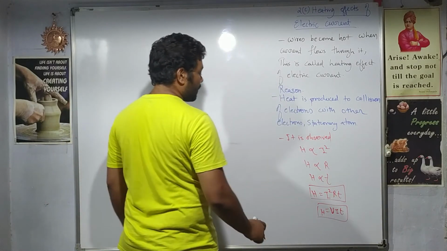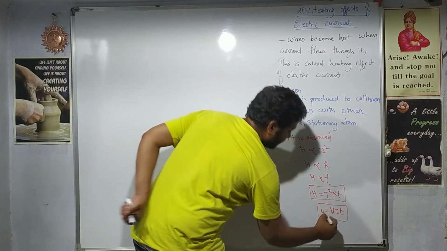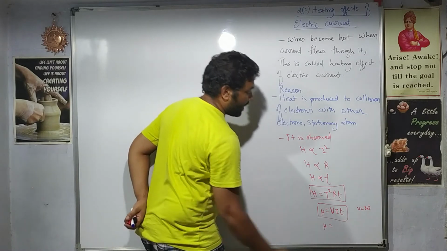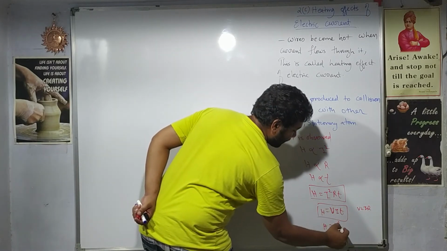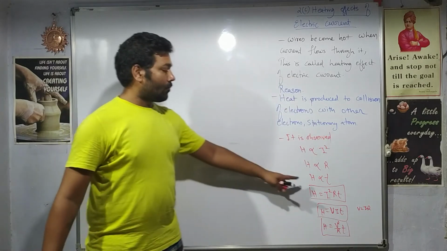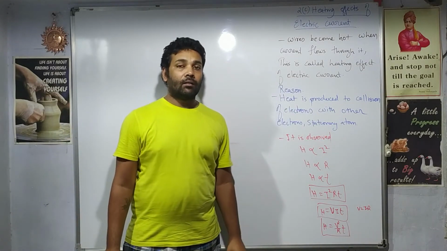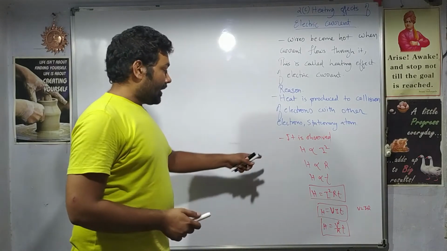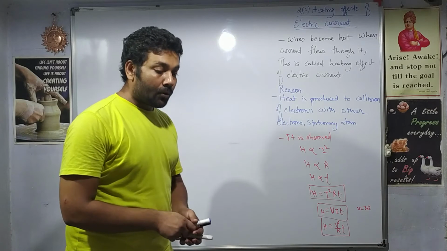Then if you substitute the value of I as V by R, V is equal to, then we get V square by R into T. This is another formula. Any of the formulas you can use in the numerical depending upon the given values, right? So that is the equation for the heat produced.